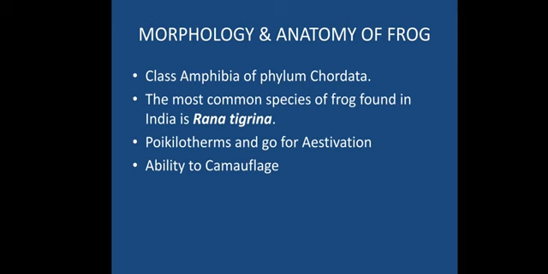Why? Because amphibians are those organisms which can survive in both conditions, on the land and in the water, but they lay their eggs in water. Crocodiles, we would have seen, do not lay their eggs in water. They lay their eggs on the shore or on the land particularly, right? So you have to keep this in mind. It's class Amphibia and phylum Chordata. The most common species found in India is Rana tigrina.